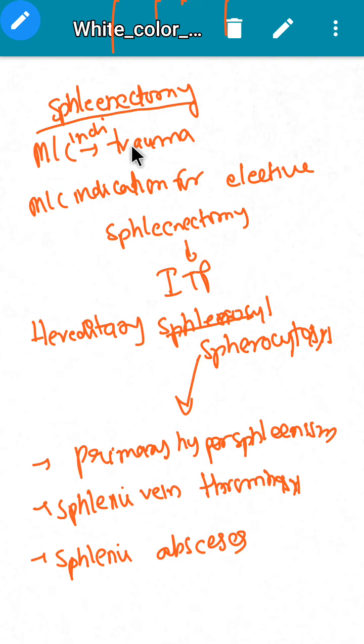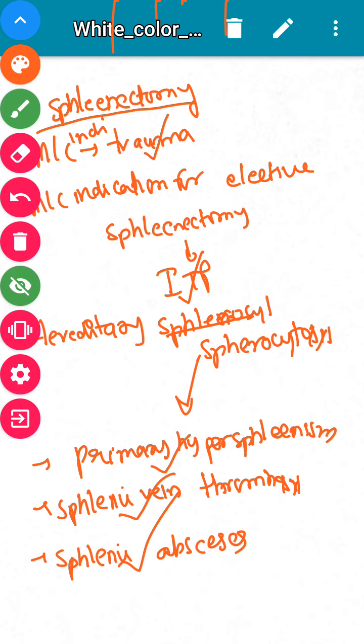To recap, trauma is the most common indication. The most common indication for elective splenectomy is idiopathic thrombocytopenic purpura. In hereditary spherocytosis, splenectomy is always indicated. Then primary hypersplenism, splenic vein thrombosis, and splenic abscess. These are the indications of splenectomy.